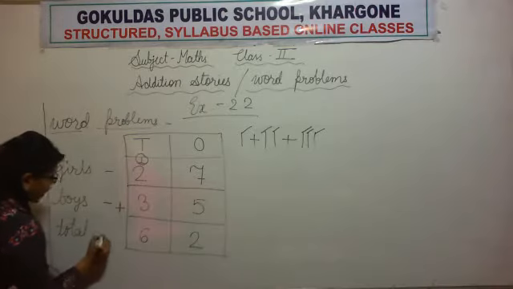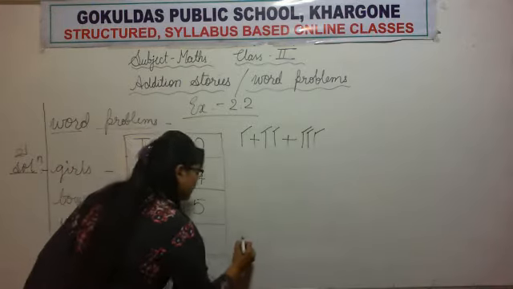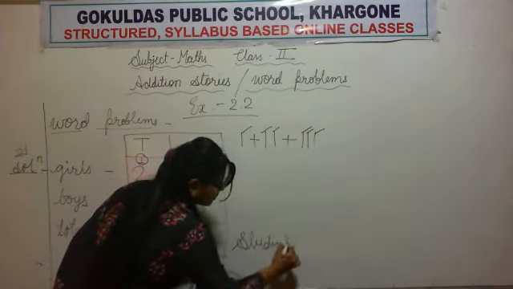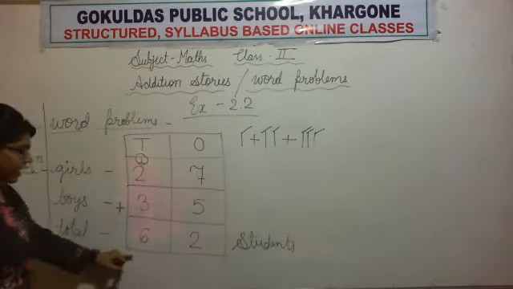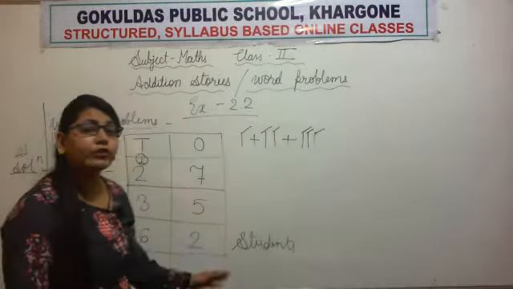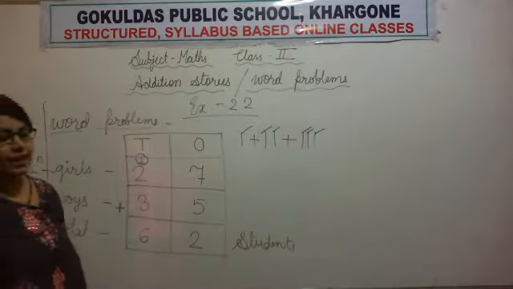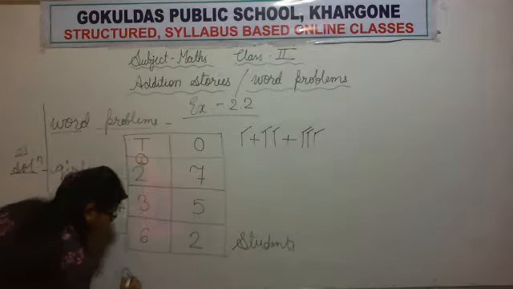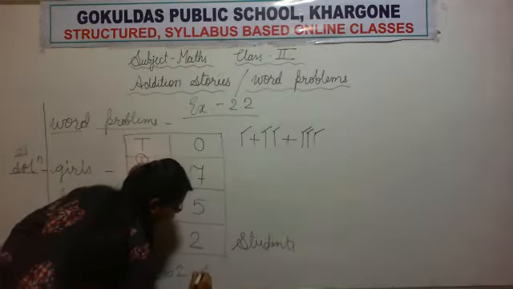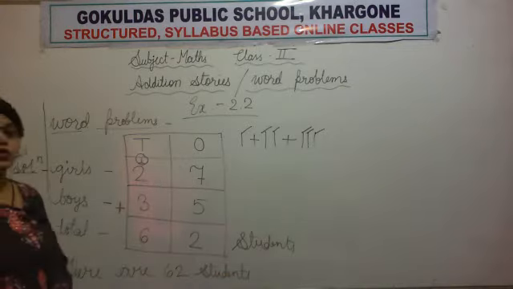What were we finding? We were finding total what? Students. So total students. So 27 girls and 35 boys makes 62 students. Now this is how we solve the problem. Now we will write the answer. There are how many? 62 students. Okay, there are 62 students.